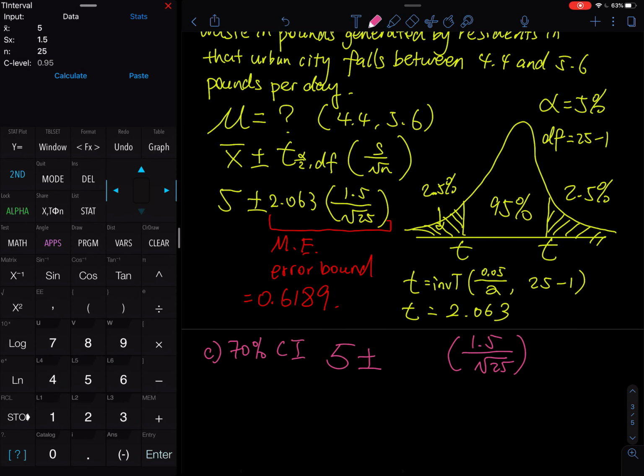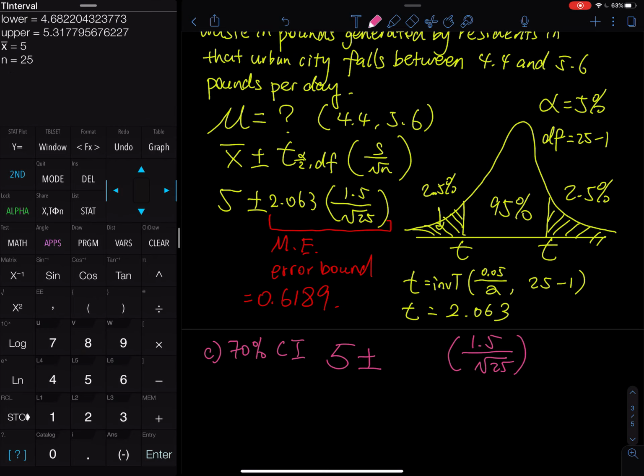All you have to change is the C level to 0.70. Okay, 5, 1.5, 25, 0.70, so 70%. Then we have 4.7 and 5.3.